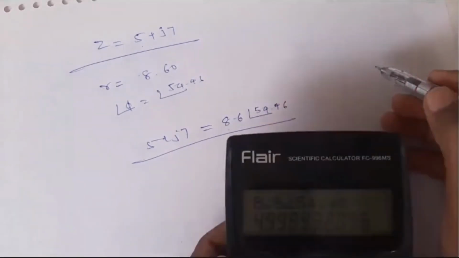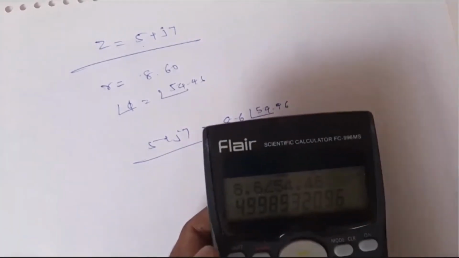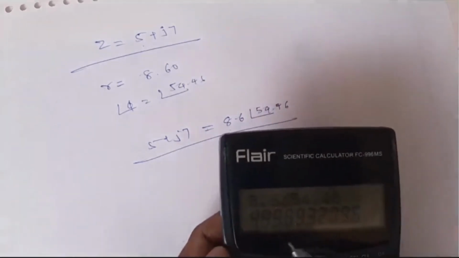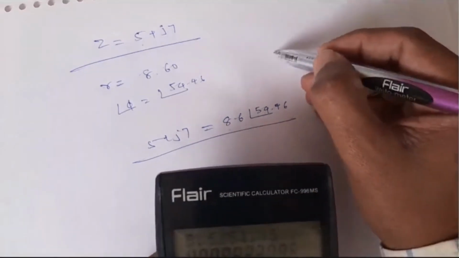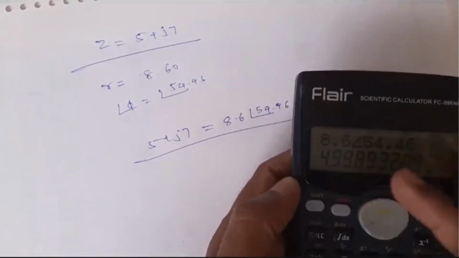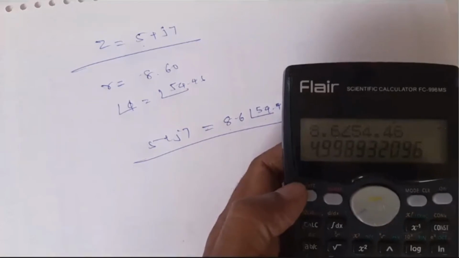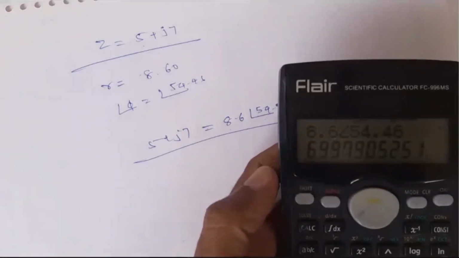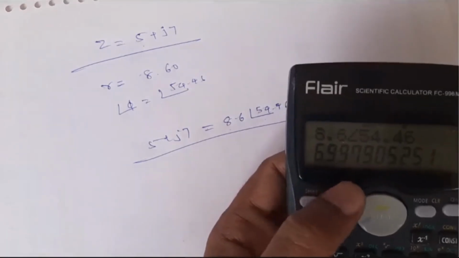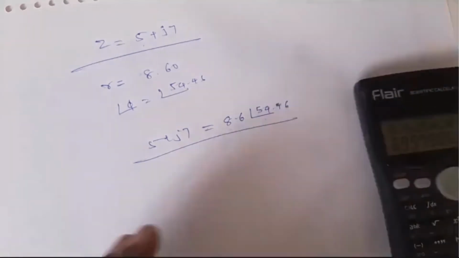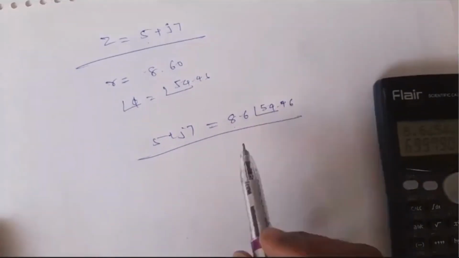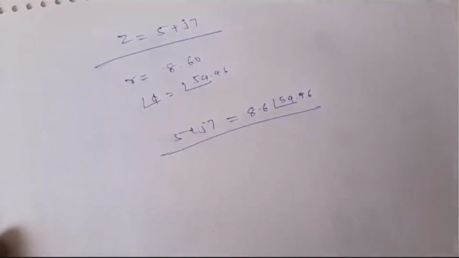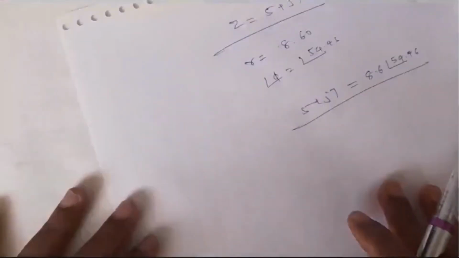Because I neglected fractions in the magnitude and the phase, because of that we are getting nearly 4.998, nothing but 5. And to see the imaginary part, press shift and equal. So this is 6.997, nothing but it is 7 only. So I hope this is clear to all of you, how to convert using a calculator from polar to rectangular and rectangular to polar.